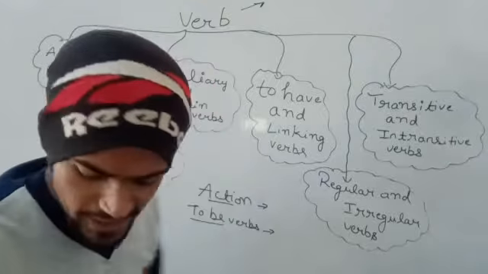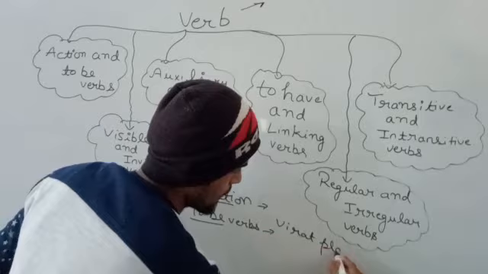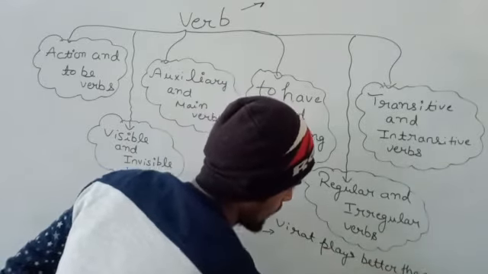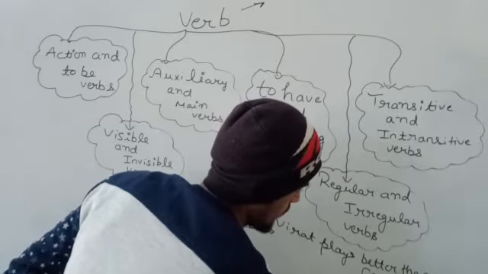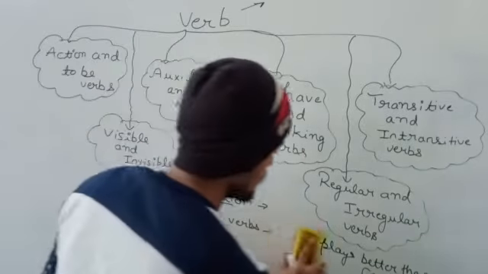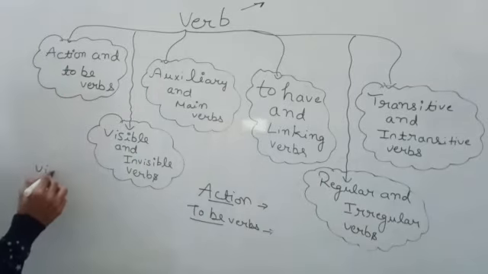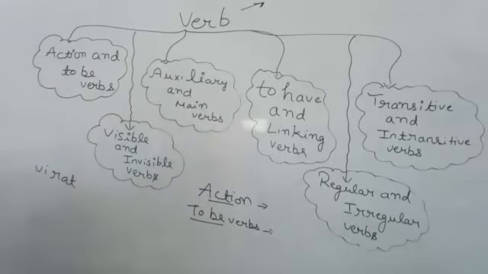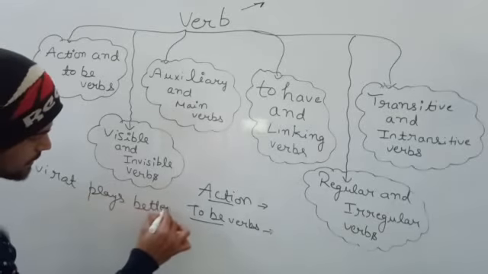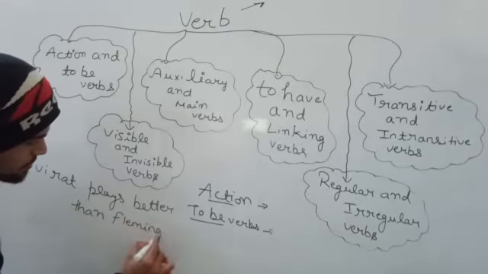Okay, so action means, I will take an example. Virat plays better than Fleming. Fleming is a player. Okay, so don't forget about this thing. I hope this is not visible in that area, so I will write here. Virat plays better than Fleming.